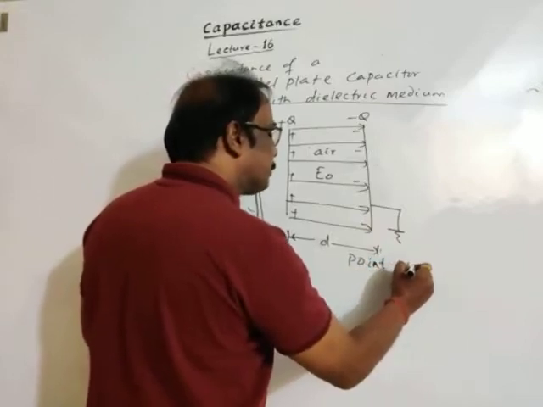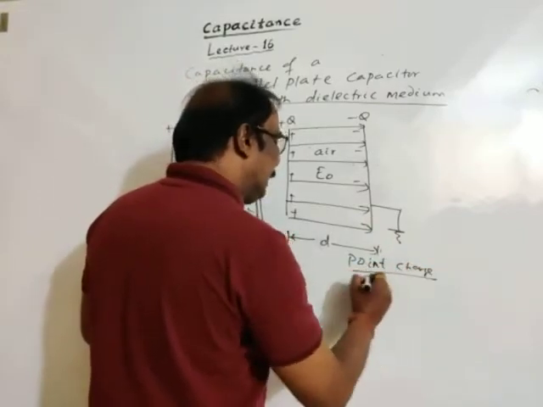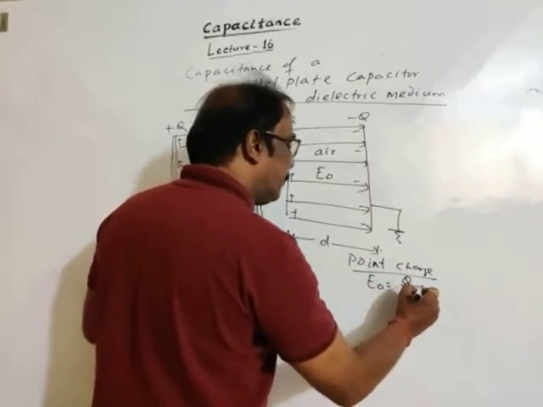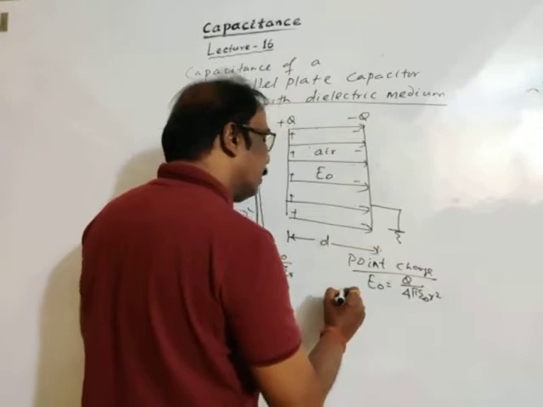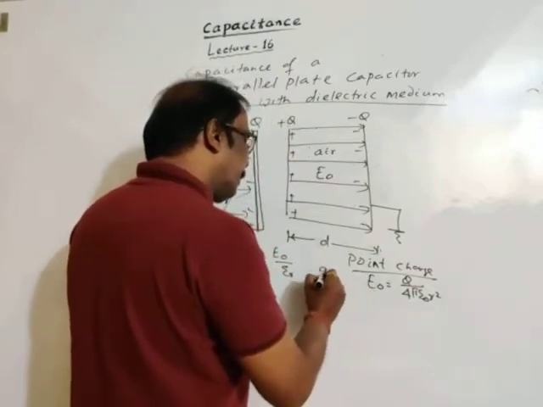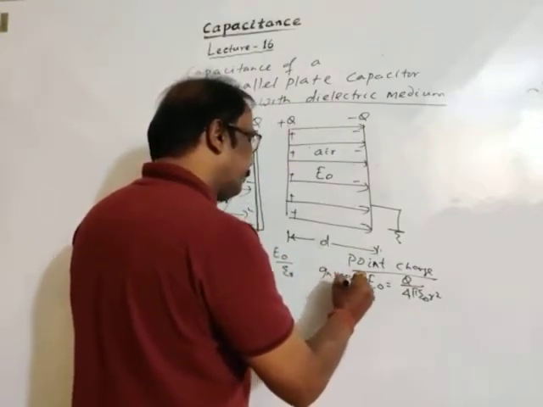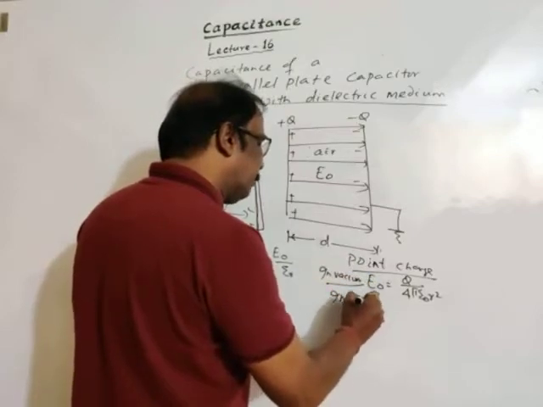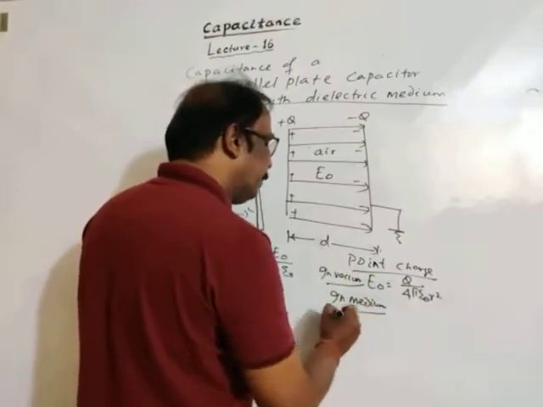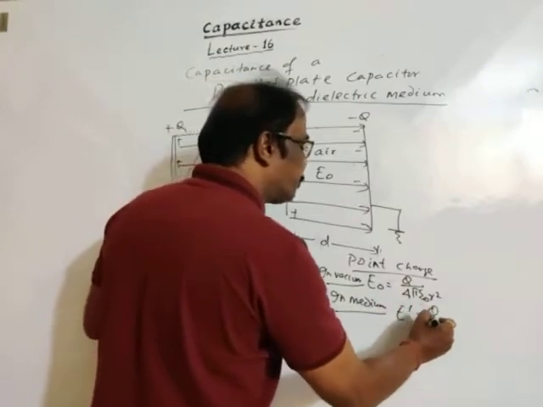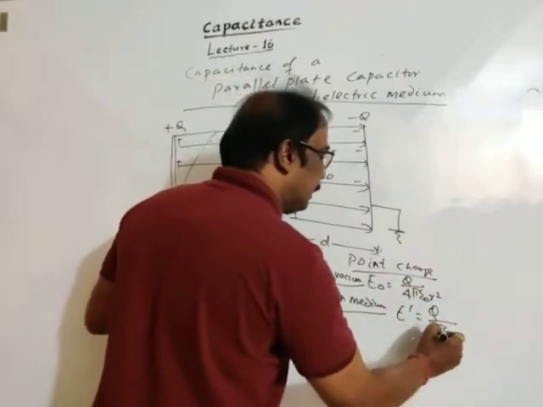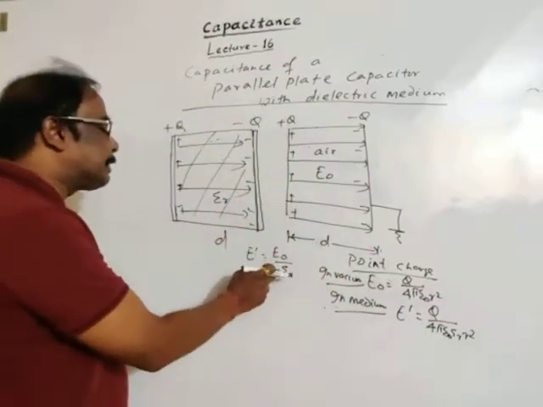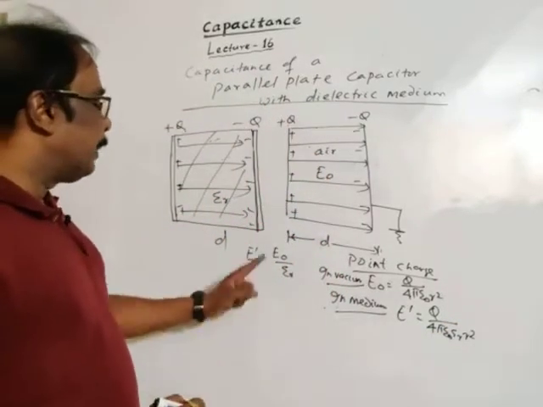For a point charge, the electric field in air or vacuum is Q divided by 4 pi epsilon naught r square. In a dielectric medium, the electric field E dash is Q by 4 pi epsilon r into r square. So E dash is E naught by epsilon r.